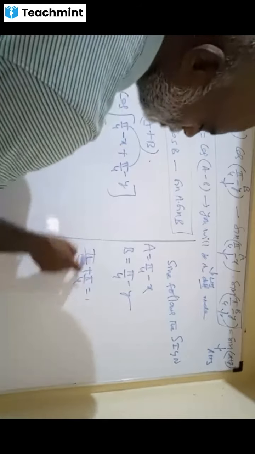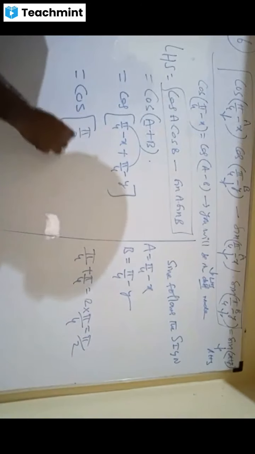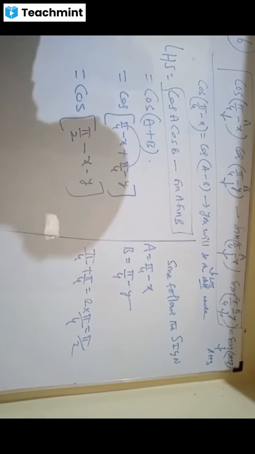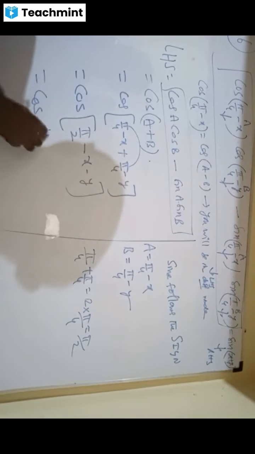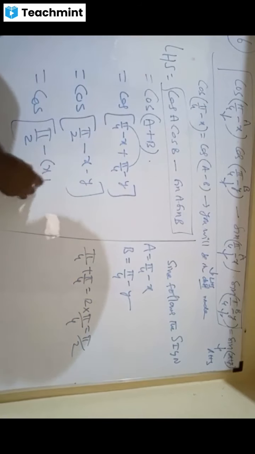Two repeat. 2 times it is 2 into pi by 4. What is that? Pi by 2 minus 6 minus 5. Do you agree? Take minus common here.